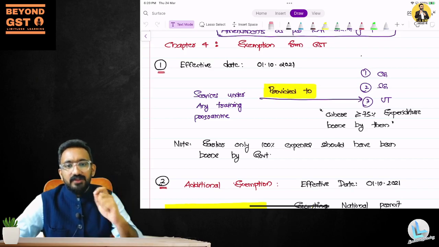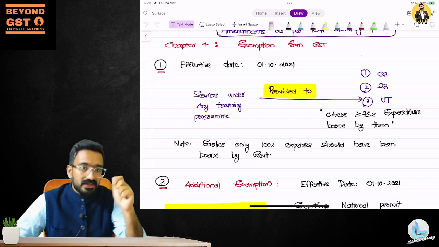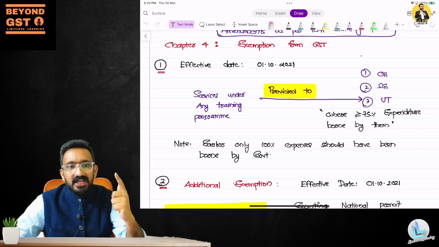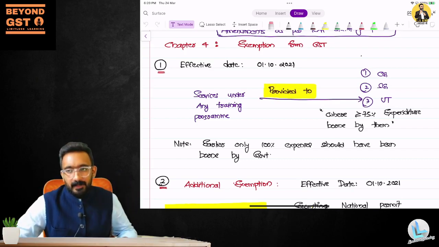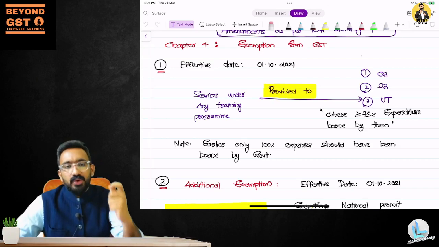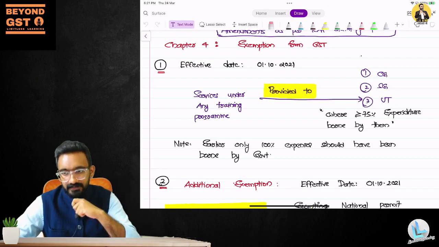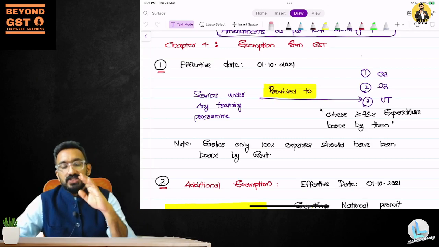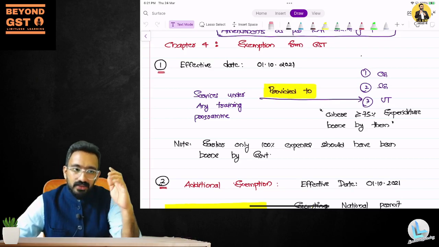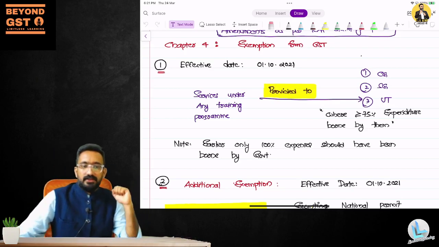Services by way of training program to central government, state government, union territory. What does it talk about? It talks about training program provided to central government, state government, and union territory. The services by way of training program provided to governments were already exempted.